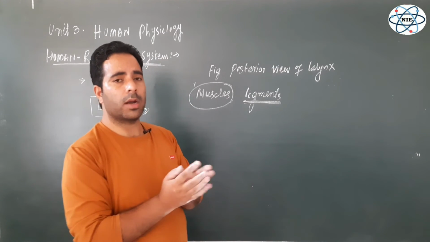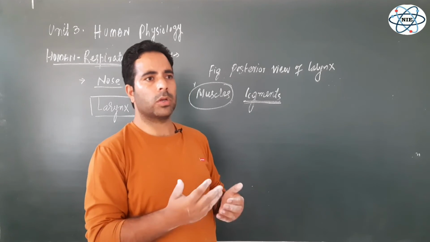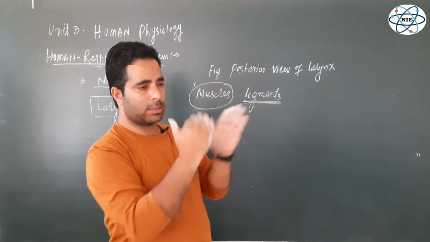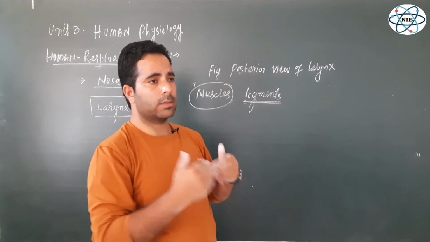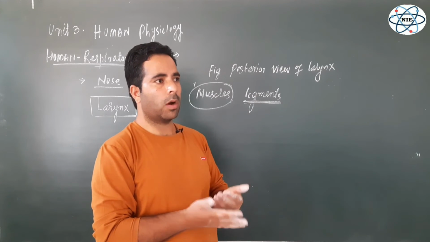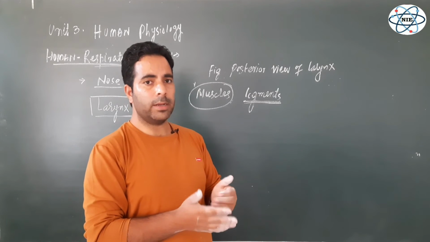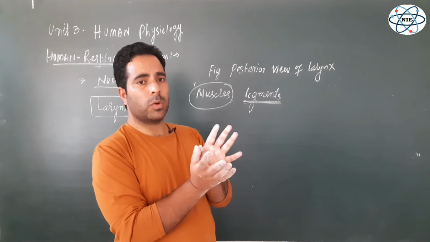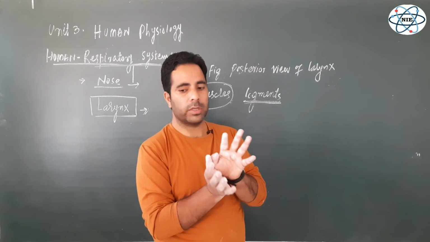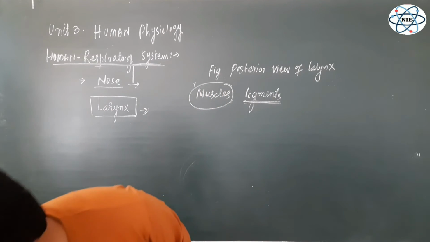When the exhaled air from the lungs sets the vocal cords into vibrations, the voice is produced, and the more the vibrations of these vocal cords, the higher the pitch frequency of the voice, and so forth. So, so far as voice production is concerned, we have to talk about 2 important folds inside this voice box, and these folds of mucous membranes are called vocal cords.